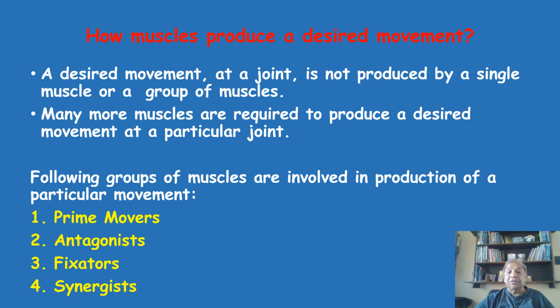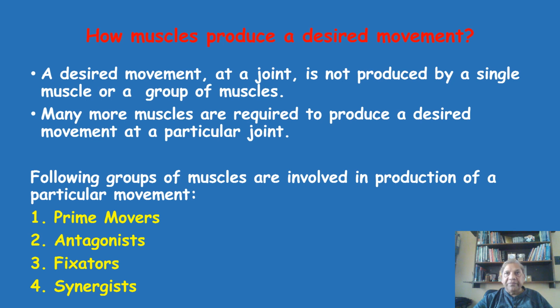As I said, a desired movement at a joint is not produced by a single muscle or group of muscles that you are learning about. Many more muscles are required to produce a desired movement at a particular joint. As I gave the example in the last slide, triceps is responsible for extension at the elbow, and biceps and brachialis are responsible for flexion. But these are not the only muscles which will produce the extension or flexion. There are many more muscles.